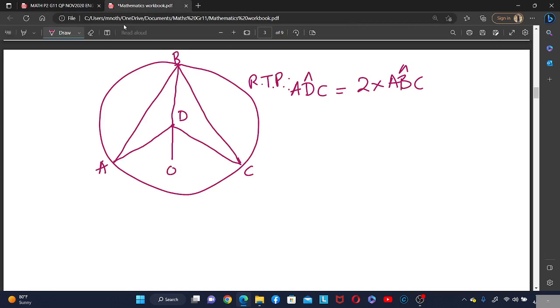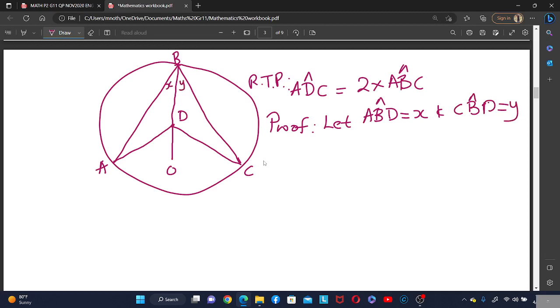Okay, so the first thing that you can do here, let's just name the angles. Let angle ABD equal to X, and angle CBD equal to Y. So meaning that this one is X, this one is Y, right?